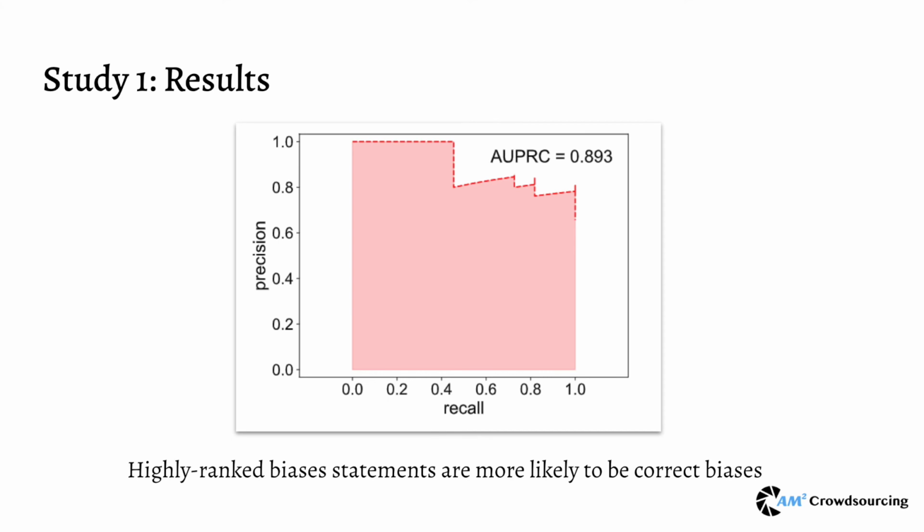Finally, to see whether the ranking produced in Step 3 provides reliable information on how likely each statement reflects actual sampling biases of the dataset, we compute the precision and recall for all 32 biases. The area under the precision recall curve is 0.893, suggesting that Step 3 ranks correct bias statements higher on the output list. In summary, our evaluation in Study 1 suggests that with respect to the artificially created small image dataset of airplanes, our workflow can effectively guide the crowd to discover the biases of the dataset.